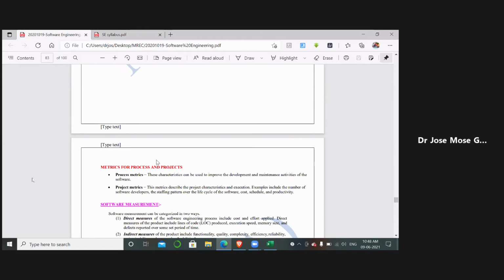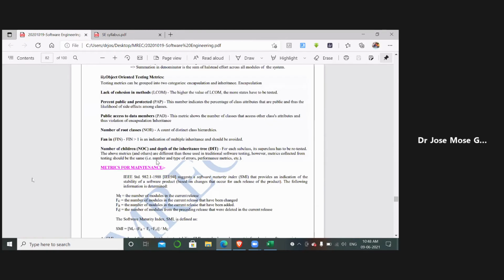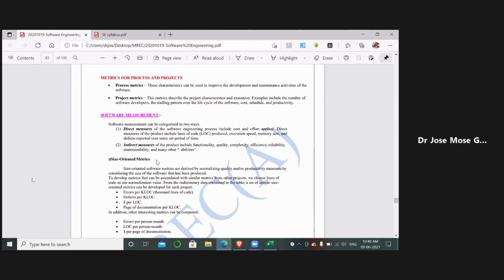We have already discussed the software quality maintenance and software quality features which are involved in our previous classes. For today, we are going to discuss metrics for process and project. Or a product, whatever it is, product or project is one and the same.